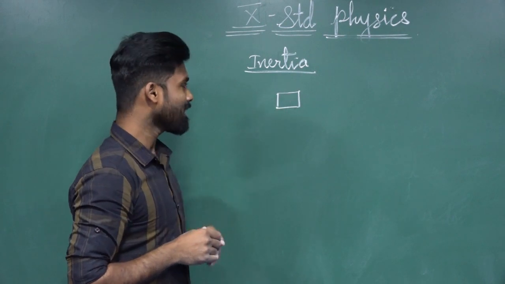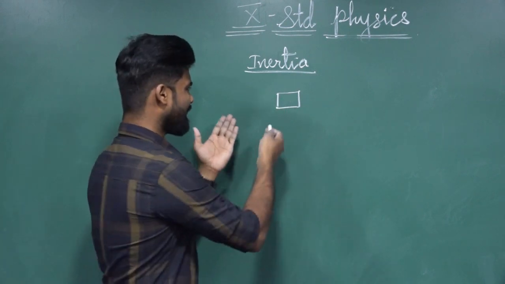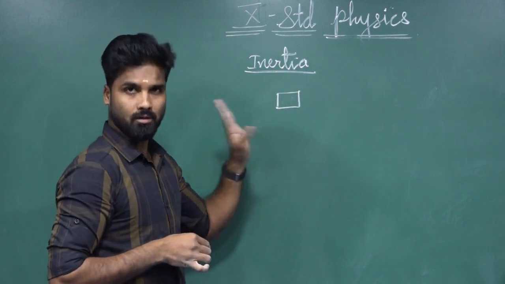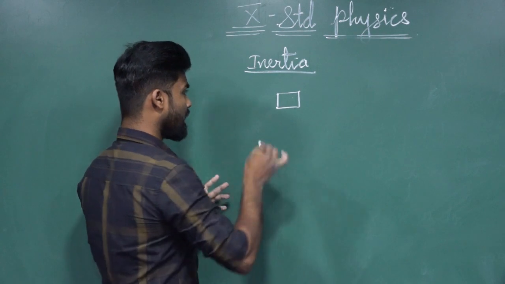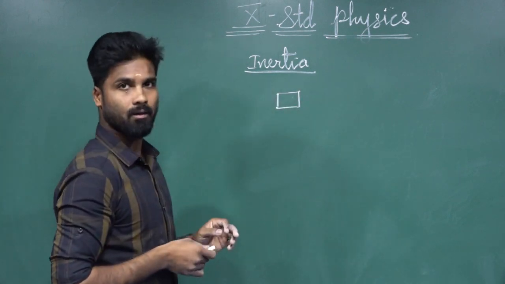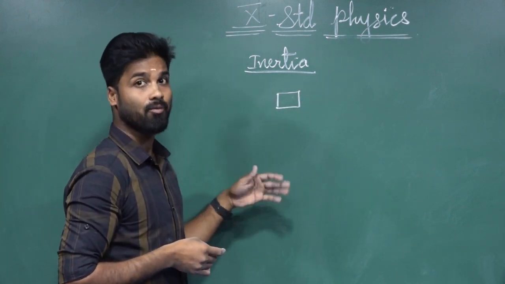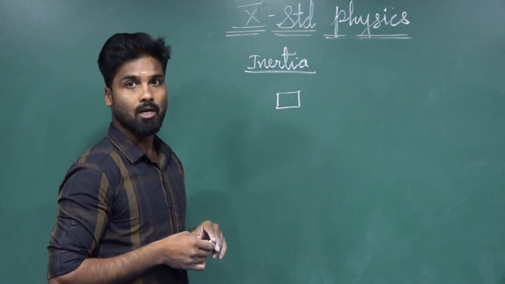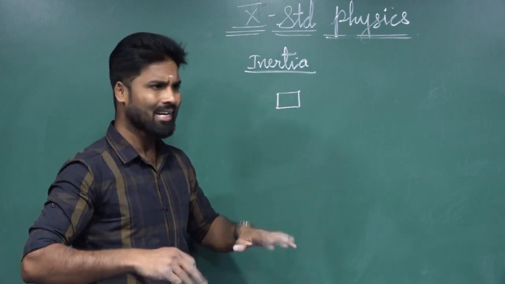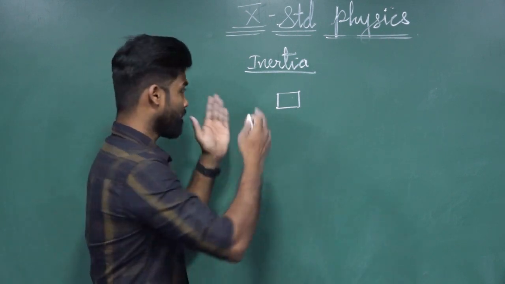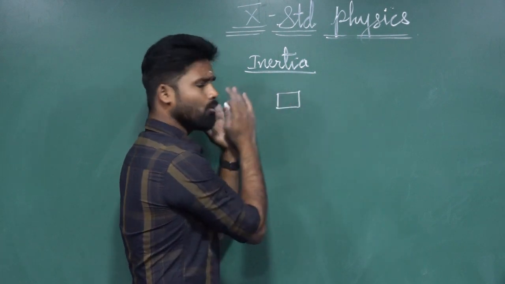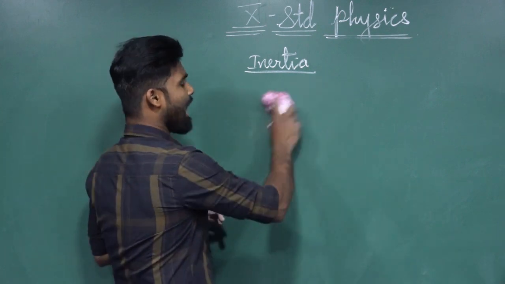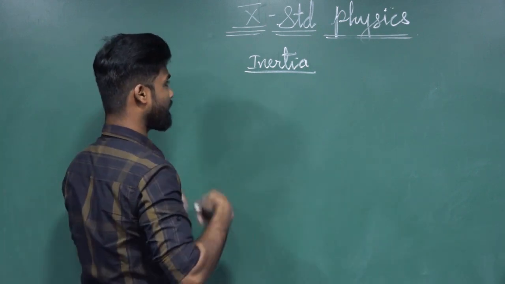And not only that, let us consider an object in the rest state. If you are not applying force, what will happen? The object will not move. It is going to be in the same state of rest. Or if an object is in the motion state, without applying force it will not come from the motion state to rest state. So we are saying it is an inability: it cannot change by itself from rest state to motion state or motion state to rest state. This property only we are saying is inertia.